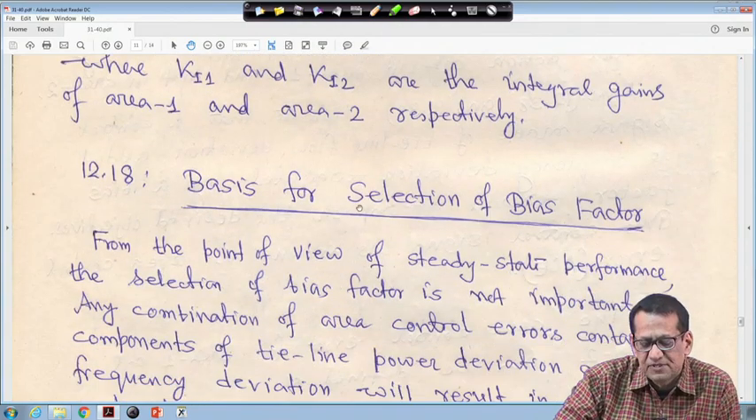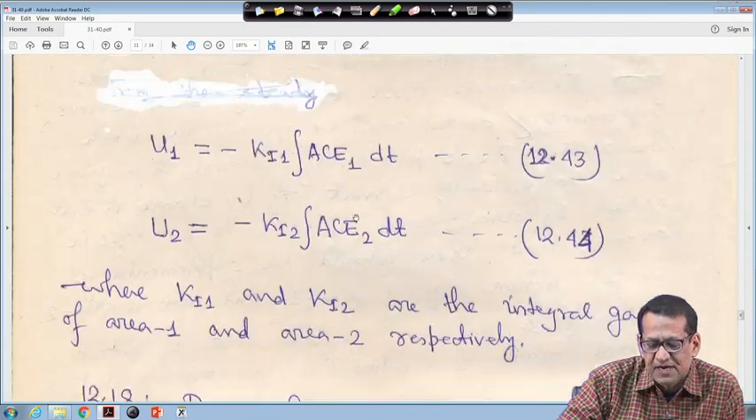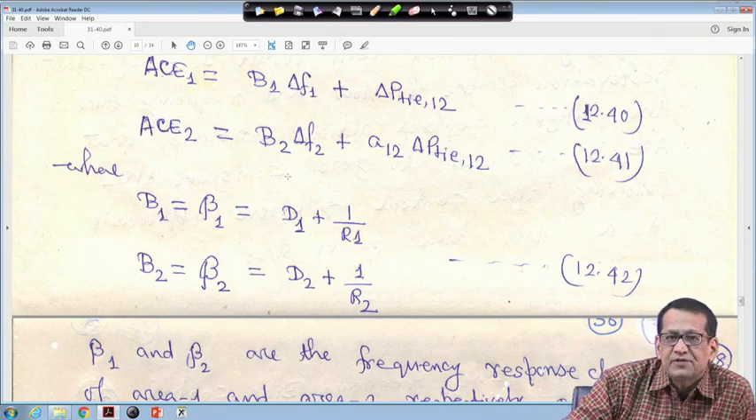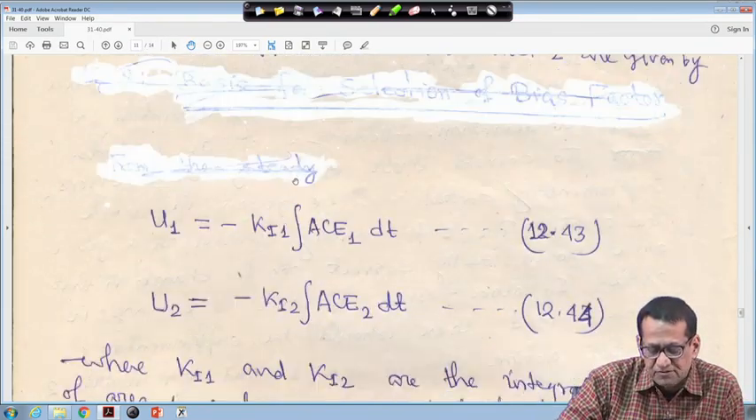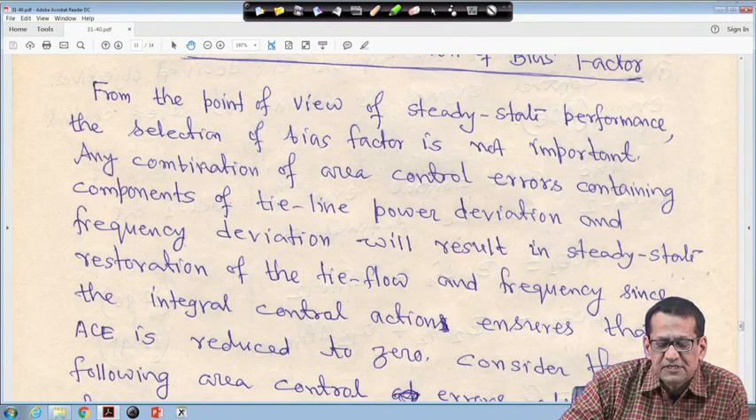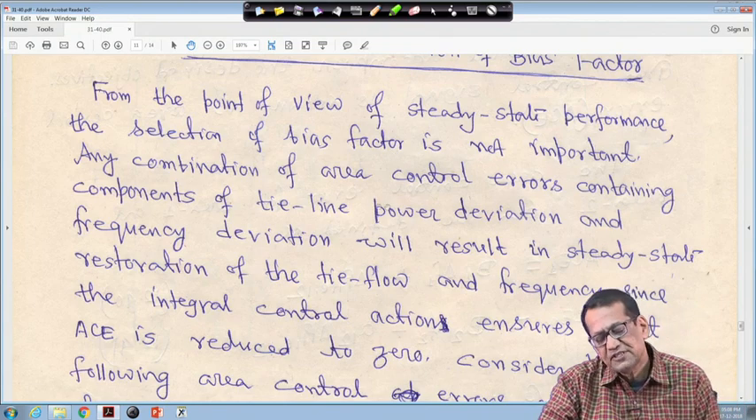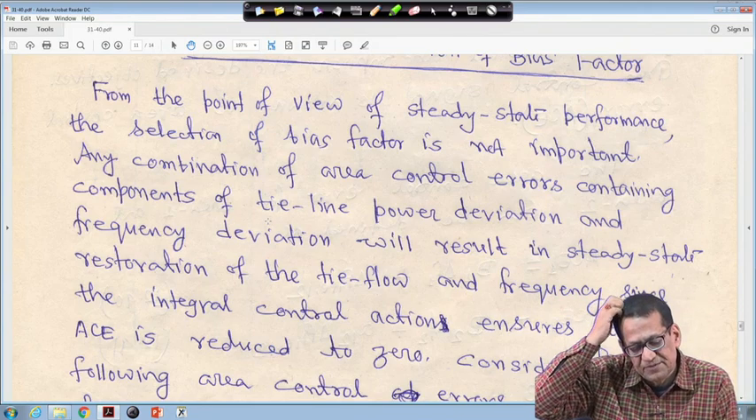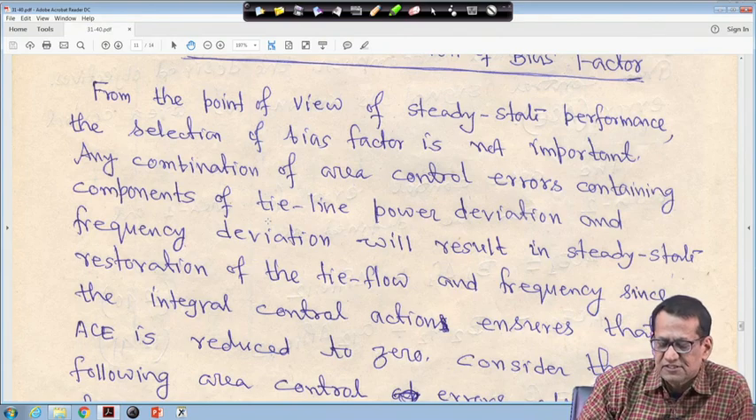Now, next is the basis for selection of the bias factor, that is, the selection of B 1 and B 2, which is called the frequency bias. From the point of view of steady state performance, the selection of the bias factor is not important. Any combination of area control errors containing components of tie line power deviation and frequency deviation will result in steady state restoration of the tie flow and frequency, since the integral control action ensures that ACE is reduced to 0.